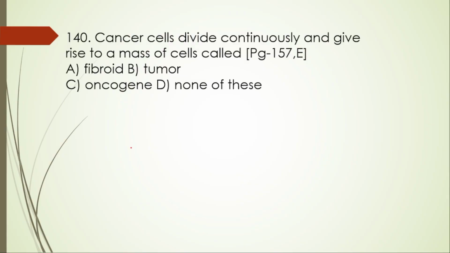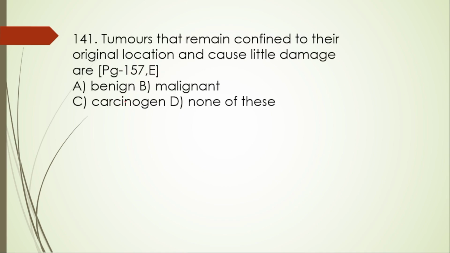140th question. Cancer cells divide continuously and give rise to a mass of cells called tumor. Next question, question number 141. Tumors that remain confined to their original location and cause little damage are called benign, malignant, carcinogens, or none of these. So here it is called what? Benign. These are non-cancerous growths that remain localized to the area where they are first formed. They do not spread to the other parts of the body.